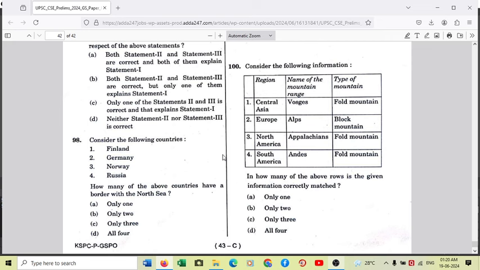Number 4, South America, Andes and Fold Mountain. See, the name Andes of South America, which is a mountain range from north to south in the form of Cordillera. Cordillera means a group of mountains, and Andes is basically derived from andesite. So andesite is nothing but an outcome of molten magma cooling and solidifying over the surface of the earth. So what cools and solidifies? Basalt, which is the rock of the ocean.